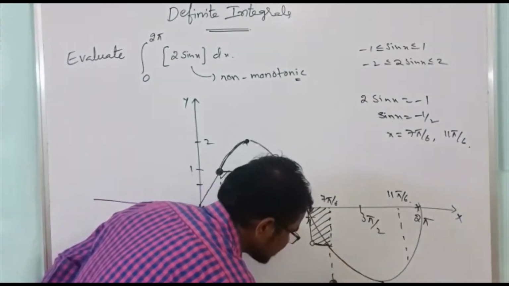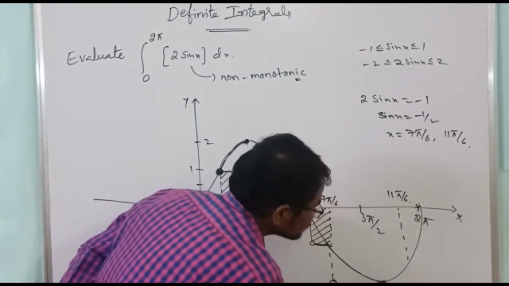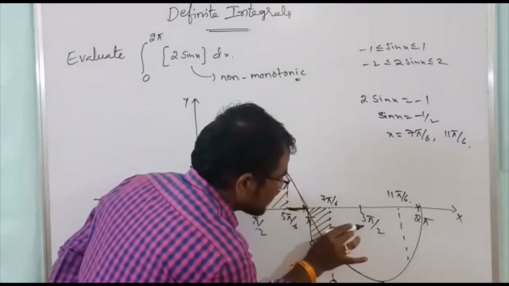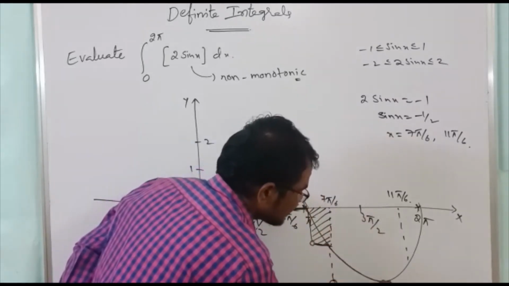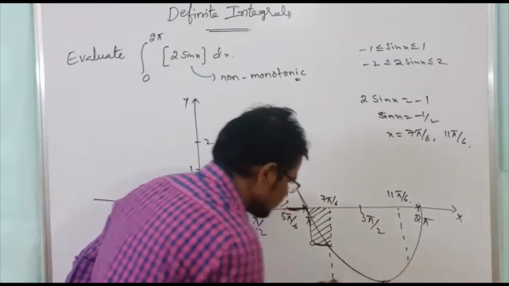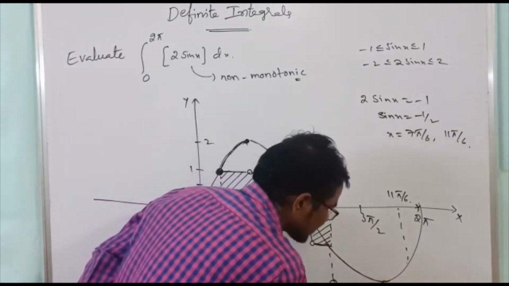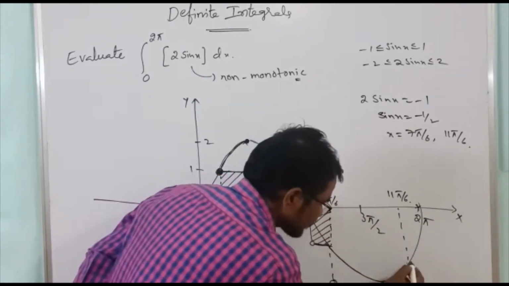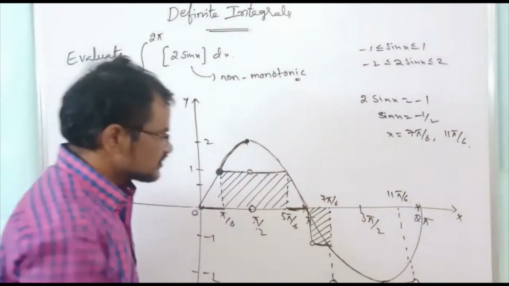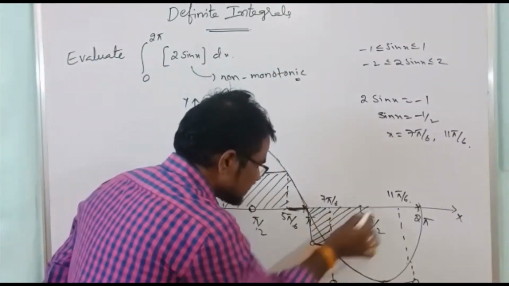So again it is -2. And here also, from 3 pi by 2 to 11 pi by 6, it is between -2 and -1 only. So that's why here also we will get -2 only. So here one rectangle we get, and this area we have to find.